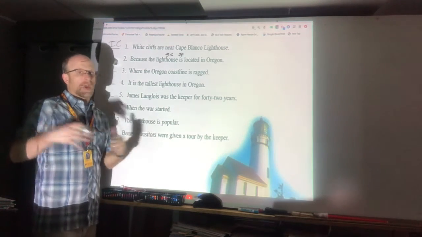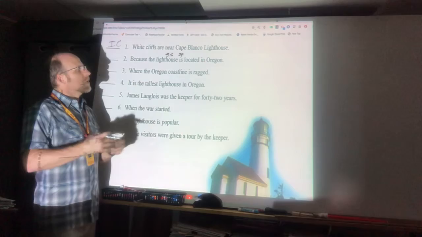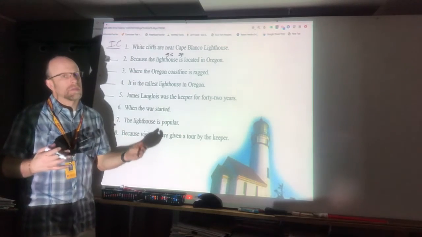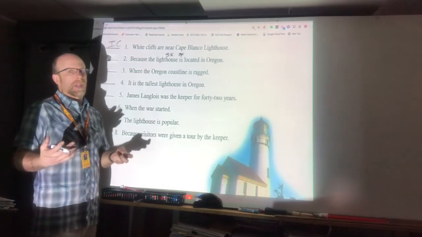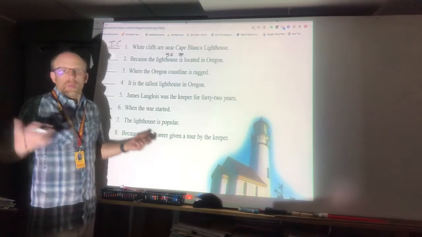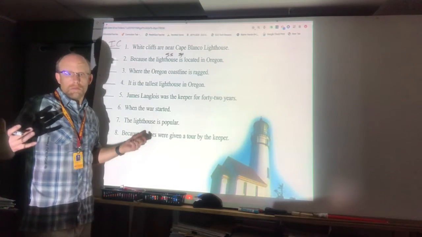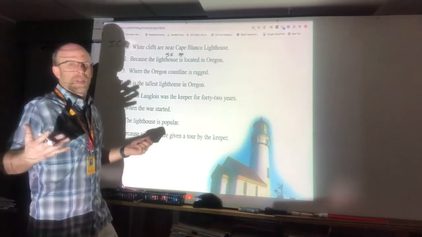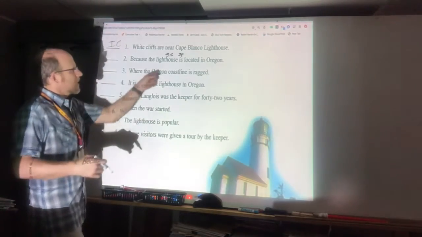Is it a complete thought? Because the lighthouse is located in Oregon. Because the lighthouse is located in Oregon, what? Because the lighthouse is located in Oregon, we'll be able to visit it on our trip to Oregon? That would be a complete thought. It'd be really kind of a run-on sentence, but this is not good.